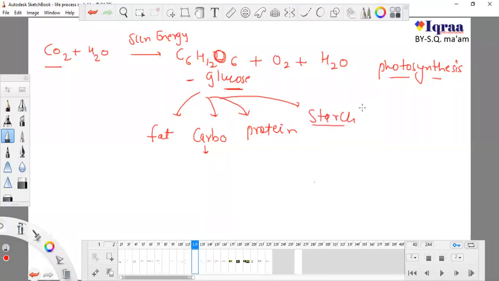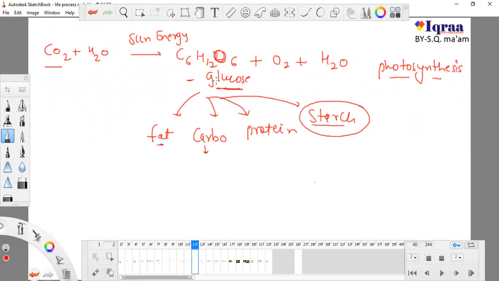Plants store some starch. Right now, plants produce a huge amount of glucose, and it is difficult to eat glucose each and every time. We want to eat something different every time. Sometimes we eat fat. We cannot live without fat, without fried food.